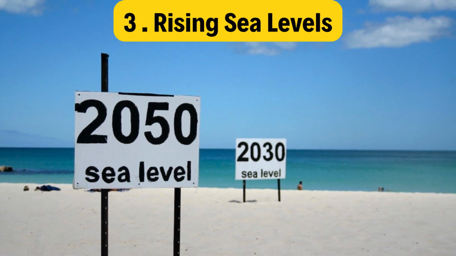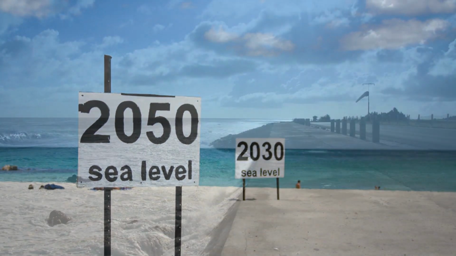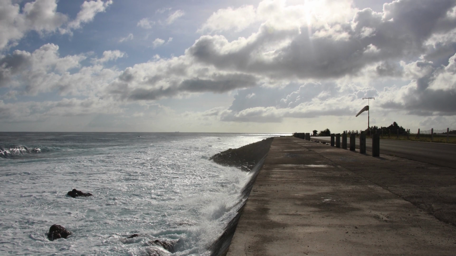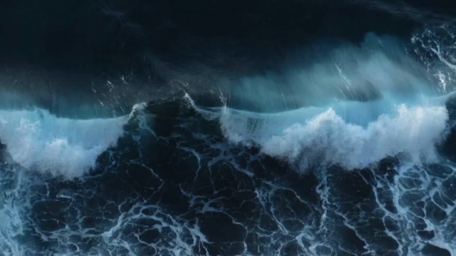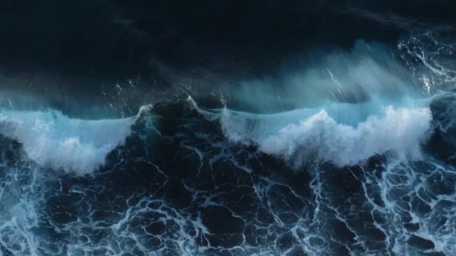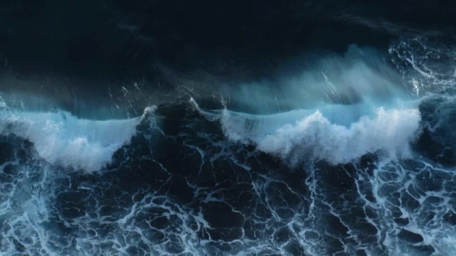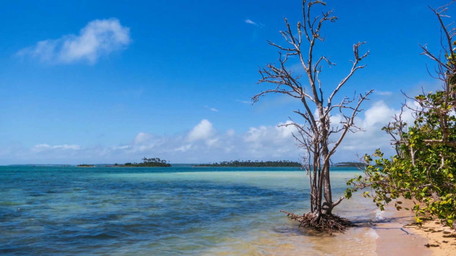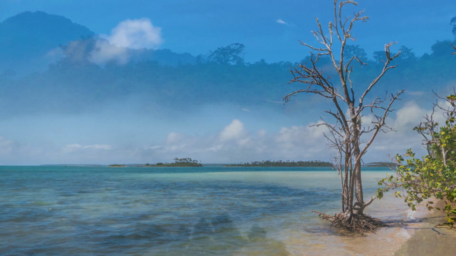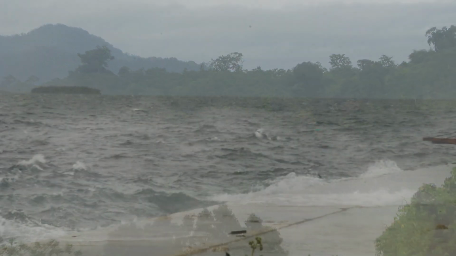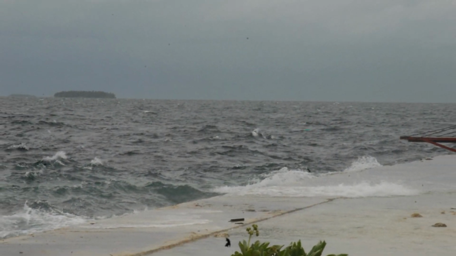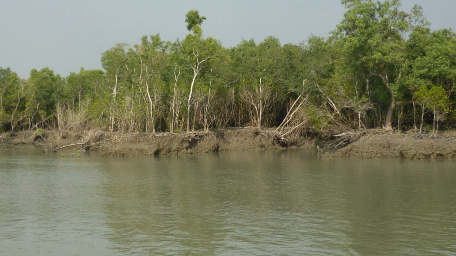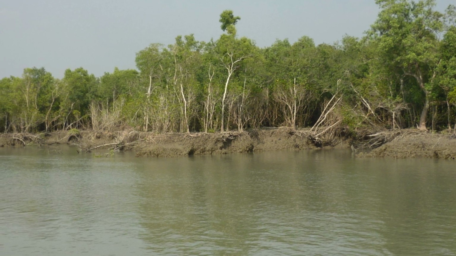Our warming planet is causing thermal expansion of oceans and increased melting of glaciers and ice sheets. This translates to rising sea levels, threatening coastal communities worldwide. Low-lying islands face the risk of complete inundation, while coastal cities will experience increased flooding during high tides and storm surges. Saltwater intrusion into freshwater sources further disrupts ecosystems and agricultural activities in coastal regions.